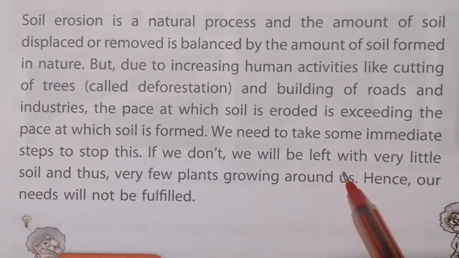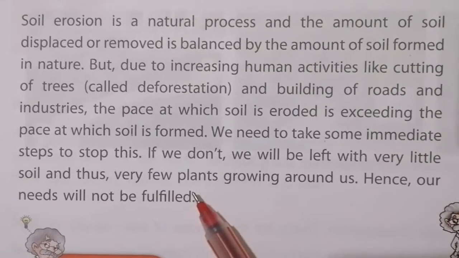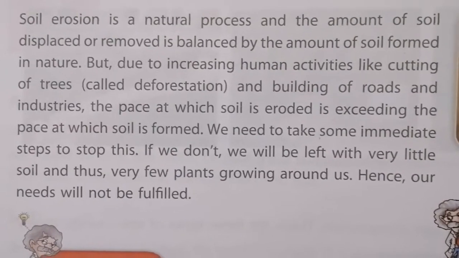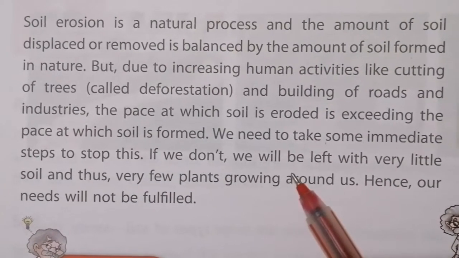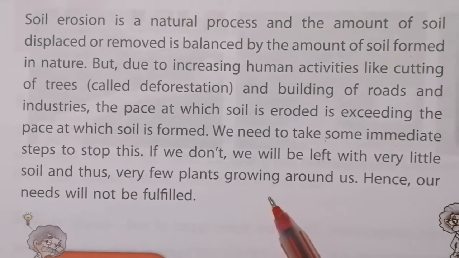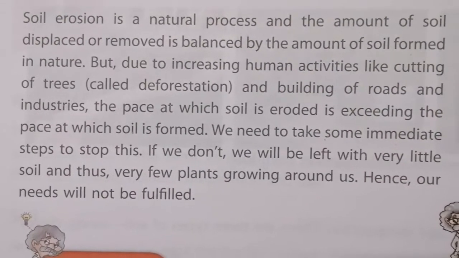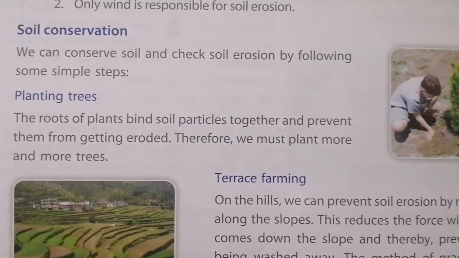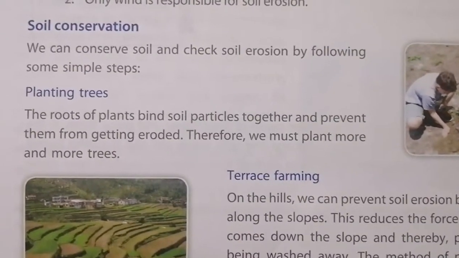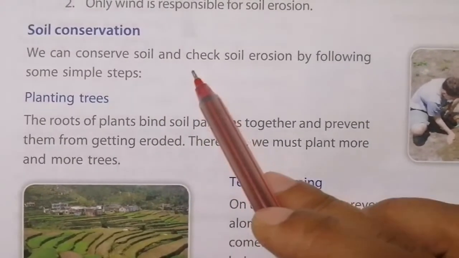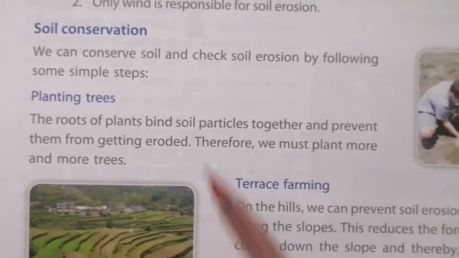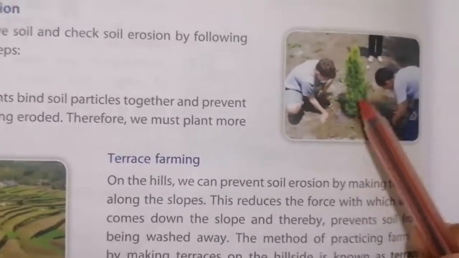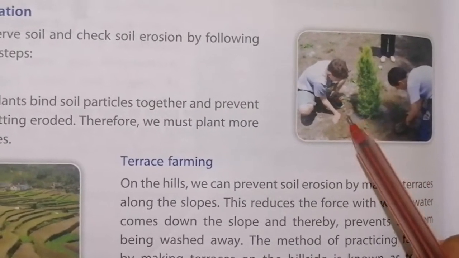We need to take some immediate steps to stop this. If we don't, we will be left with very little soil and thus very few plants growing around us. Hence our needs will not be fulfilled. This is the danger because of our activities. So what should we do? Yes, we should conserve our soil and all our natural resources. We can conserve soil and check soil erosion by following simple steps. What is the first step? Planting trees.